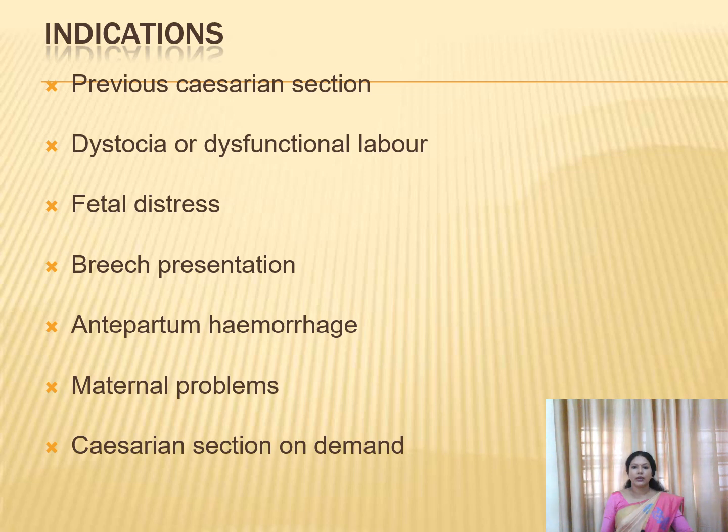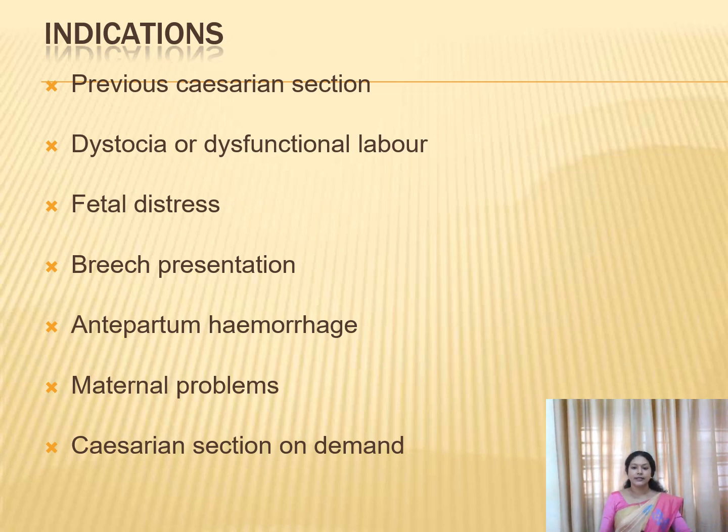And dystocia or dysfunctional labor. We have already seen in the previous videos what dystocia is, that is difficult labor. If there is any difficulty in labor, it may be due to improper uterine contractions, or due to contraction of the pelvis, or due to a large size baby, whatever is the reason. If there is dystocia or difficult labor, in that case you can go for the cesarean.